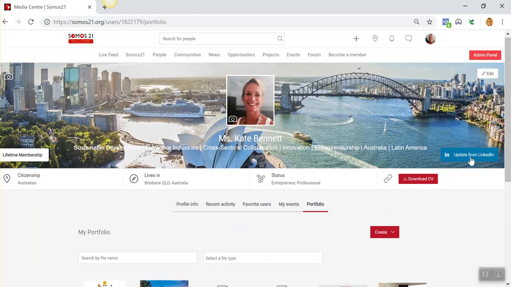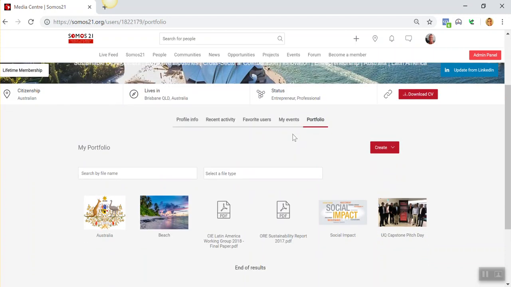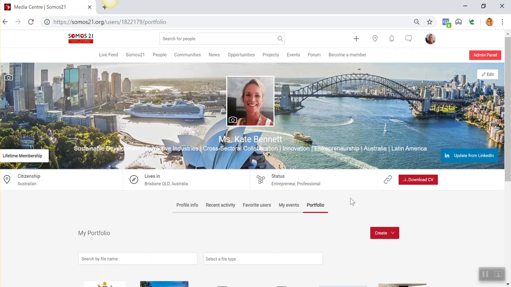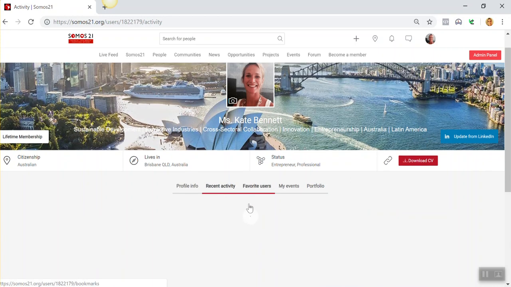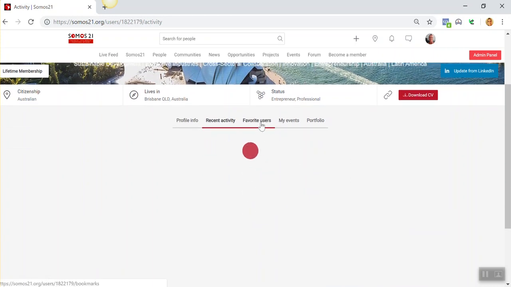So make sure you leverage that, particularly if you're wanting to showcase your knowledge or share your reports or whatever else it might be. We have this update from LinkedIn button here. This basically just updates or syncs your account with what's in LinkedIn. There's been some changes here and they're not bringing over as much information, but they are still bringing over information. So if you haven't done that yet, it's definitely worthwhile doing, because it saves you trying to maintain profiles in 2 locations.